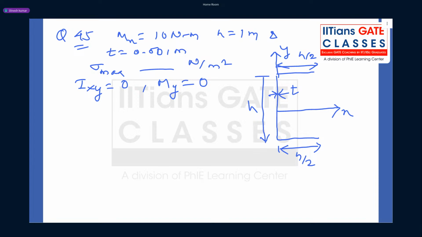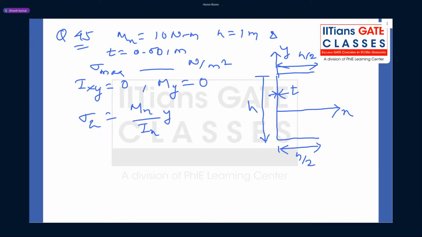So your bending stress, sigma z, will be what? A simple bending formula, which will be Mx upon Ix into y. Why is it 0, Abhishek? It is not 0. Okay. So this is your bending stress.